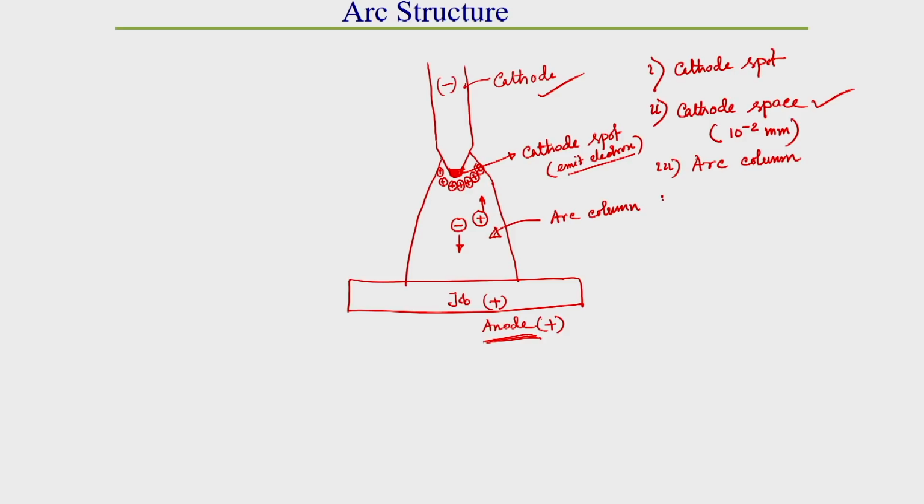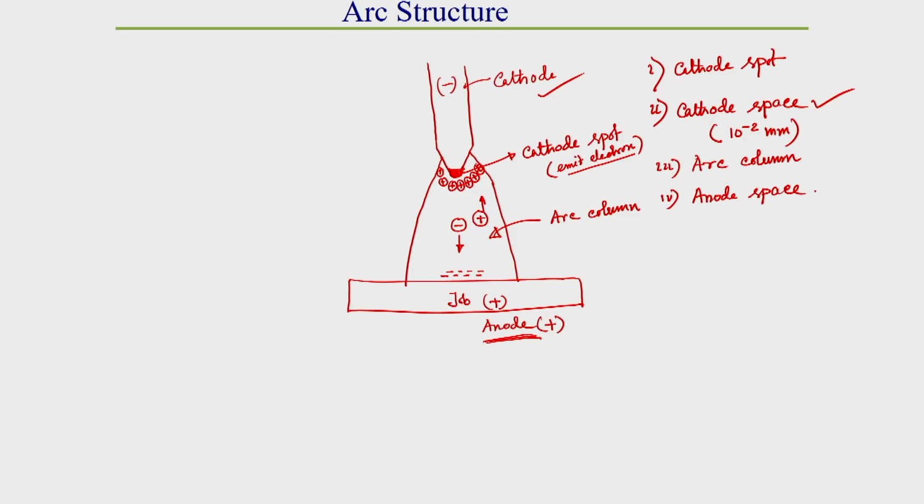Now the fourth zone is called the anode space zone. This is also a gaseous zone, where negative charge is generally concentrated on top of the anode surface. This anode space is a gaseous space where the concentration of negative charge, that is electrons, is concentrated over this surface zone.